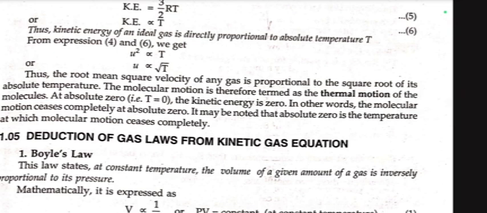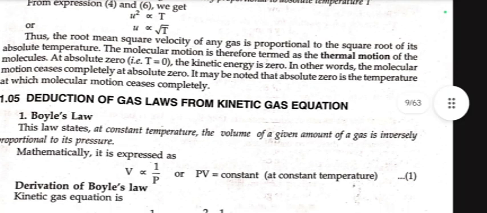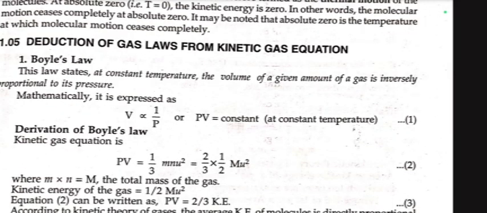Now we will move towards deduction of gas laws from the kinetic gas equation. Boyle's law. The law states that at constant temperature the volume of a given amount of gas is inversely proportional to its pressure. Mathematically it is expressed as V proportional to 1 upon P, or PV equals constant.